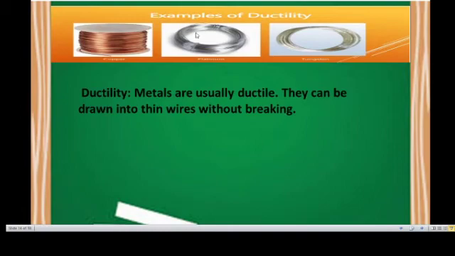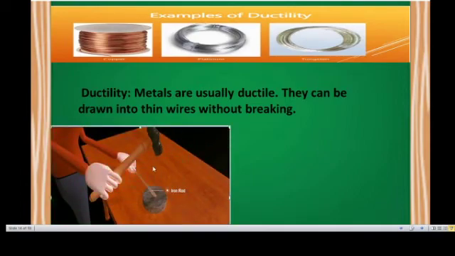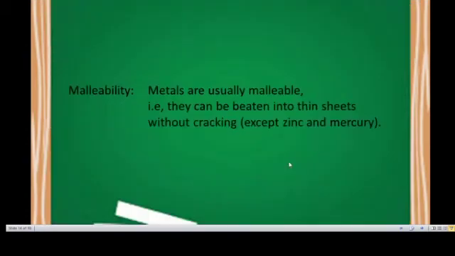Examples of ductility: it is converted into thin wires when the metal is struck with a hammer and stretched into wires. Malleability: metals are usually malleable.